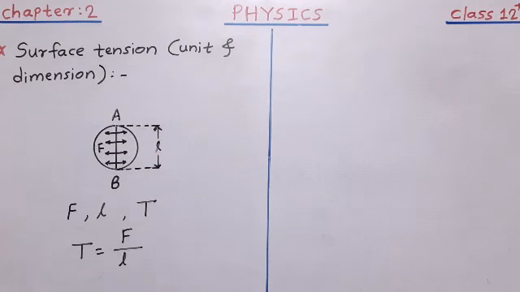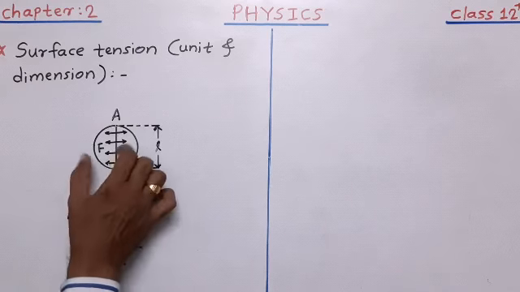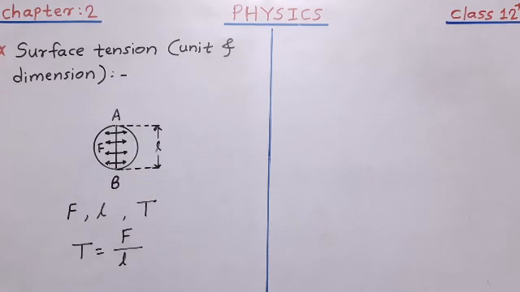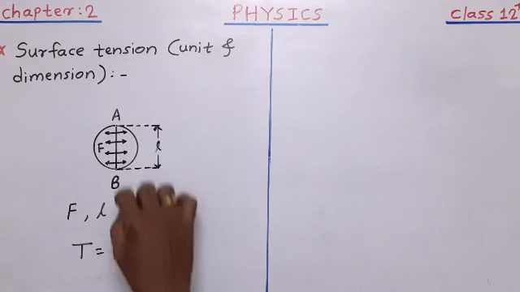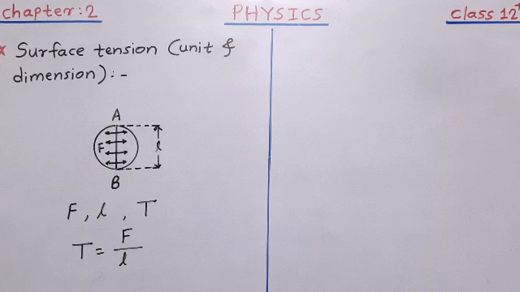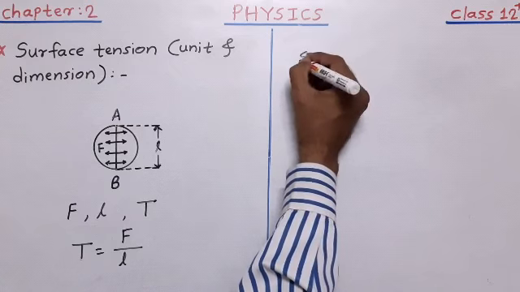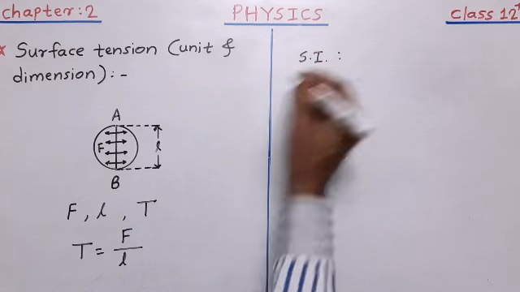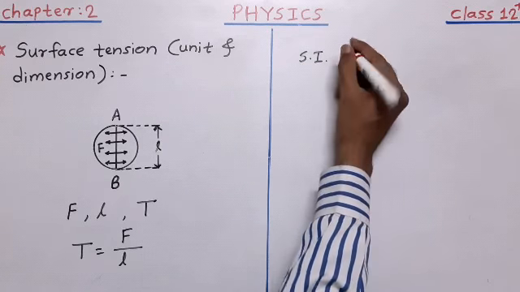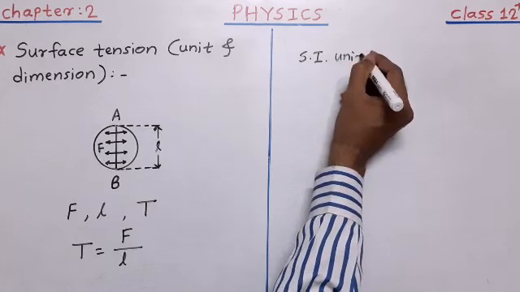Means you can understand this formula where T is the surface tension, F is the tangential force acting on the free surface of liquid on both sides of the imaginary line, and small l is the length of this imaginary line. So this is the surface tension. Now using this formula we can also write the SI unit of surface tension. What is the SI unit of surface tension?